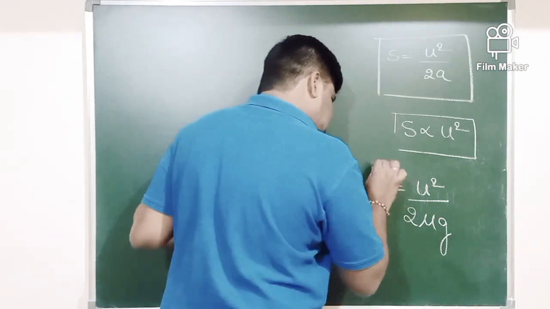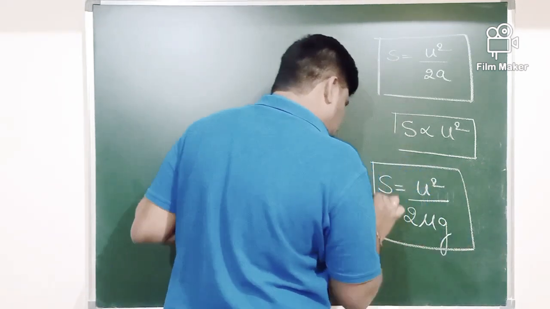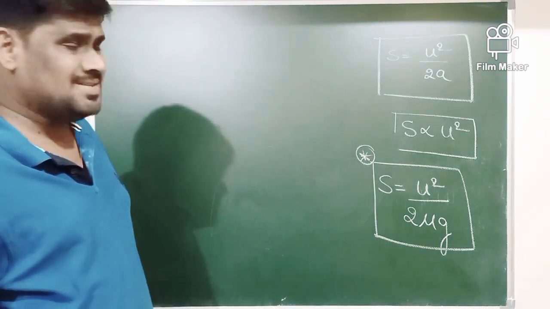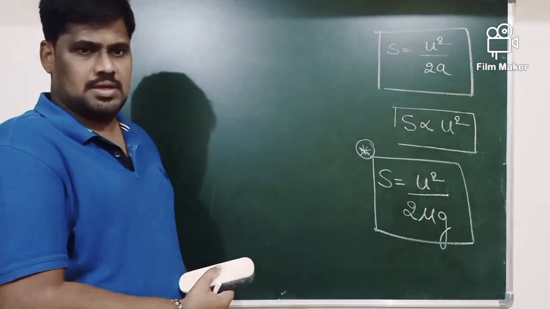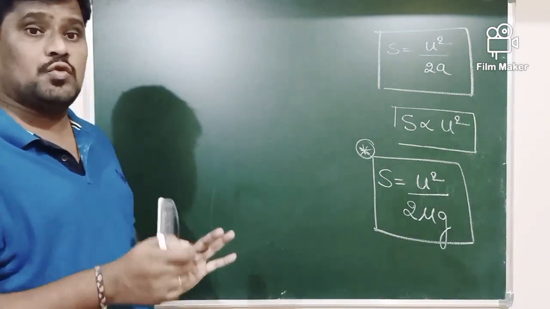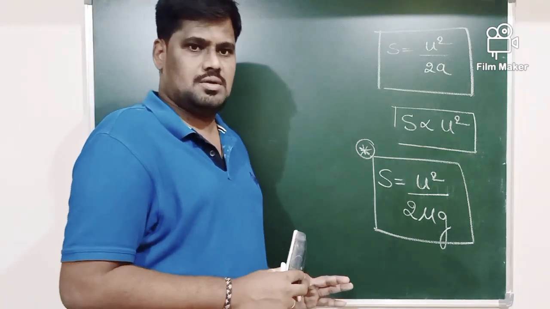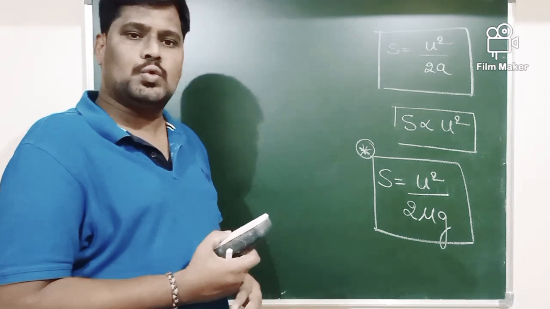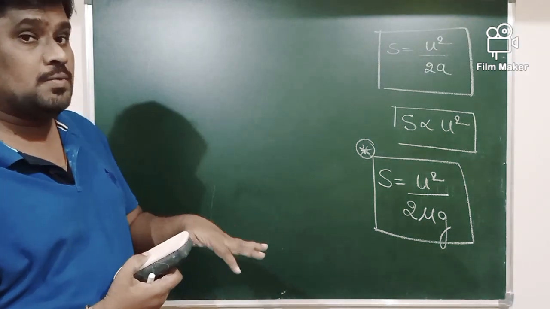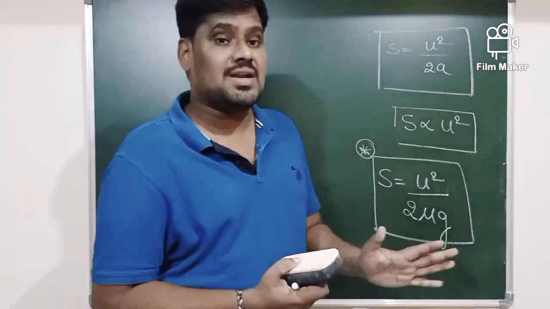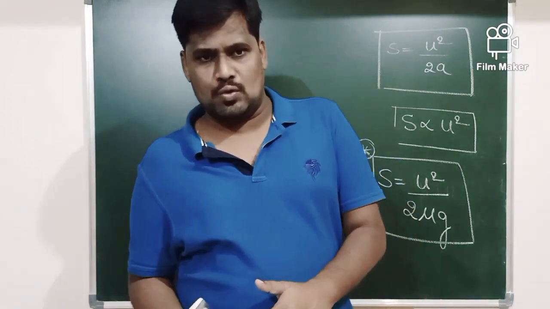So this is another very important formula which is used to calculate the stopping distance, and this formula is used when you are taking frictional force into account. The first formula, that is S is equals to U square by 2A, is used when you are neglecting the frictional force between tires of a vehicle and a road.